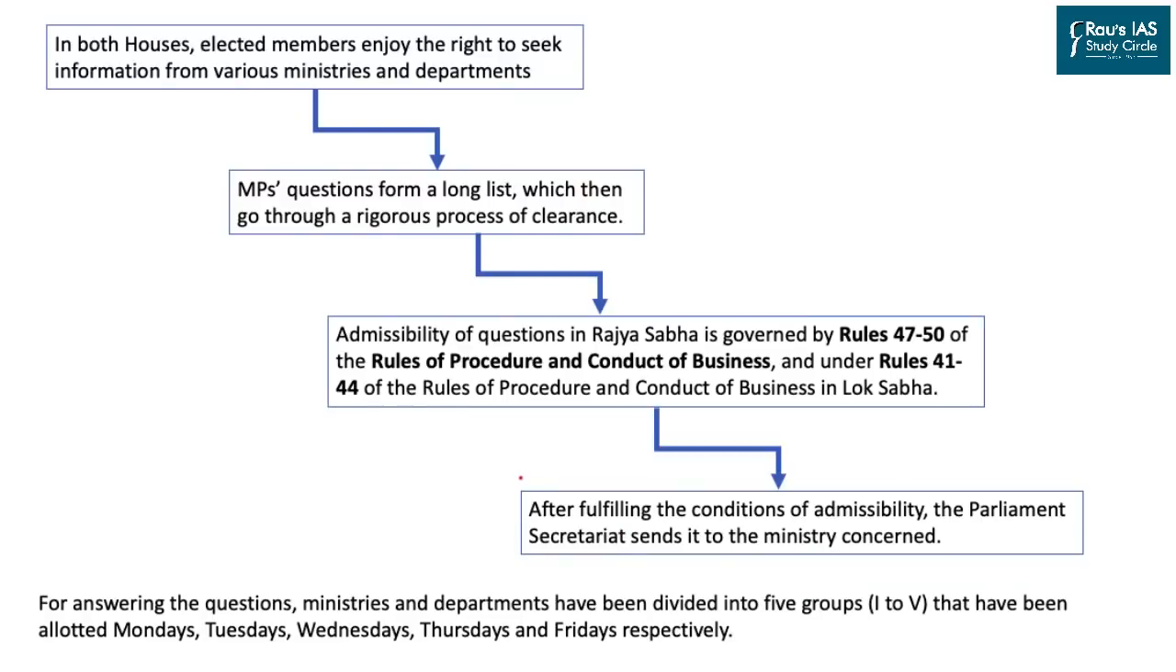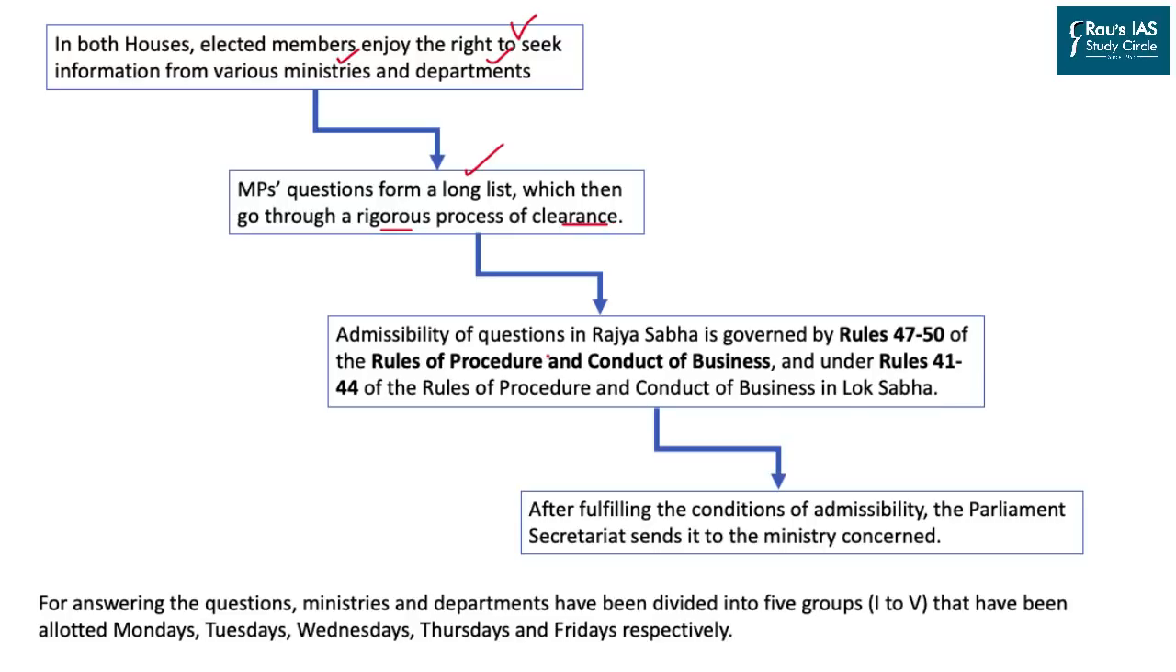Well, when we go through the entire process, in both the houses, enjoying their right to speak, each member of the parliament has the right to seek information from various ministries as well as departments. In order to do that, every member of parliament can make his or her own list. This list goes through a rigorous process of clearance before it is put up for discussion in the house.